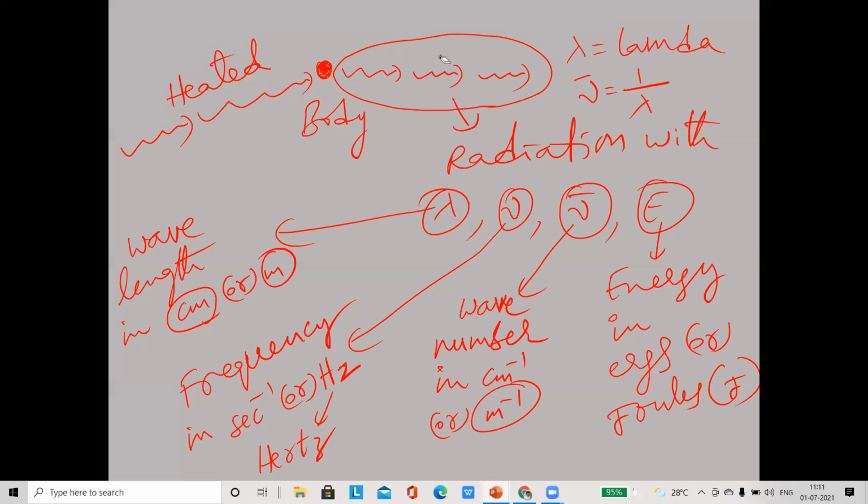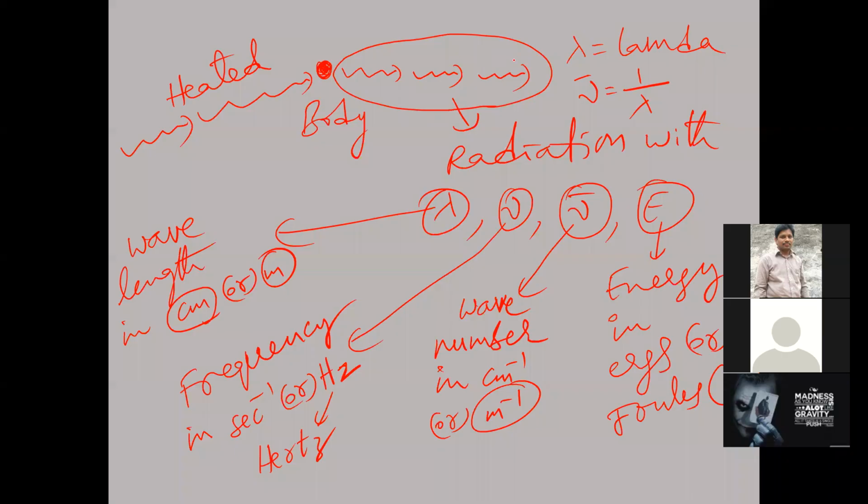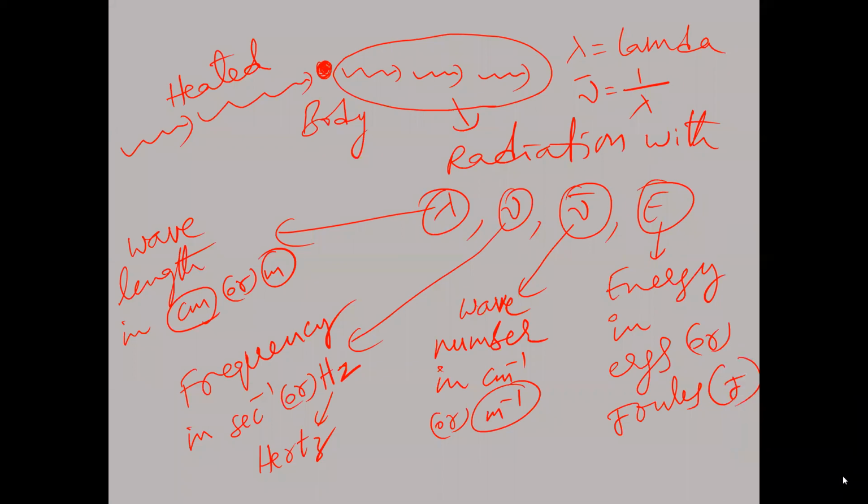So is this emission of radiation shown in a continuous manner or a discontinuous manner? So what we have to understand here, these all are wave characteristics, and these wave characteristics are for radiation emitted discontinuously.